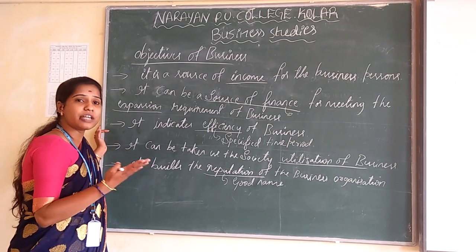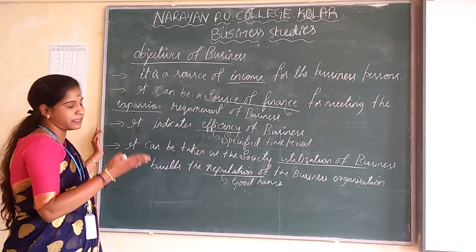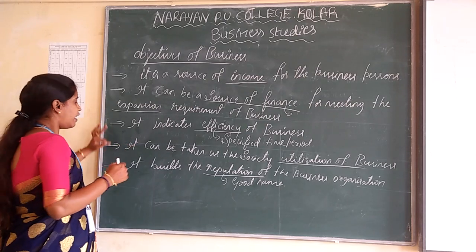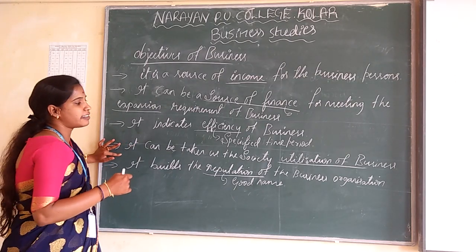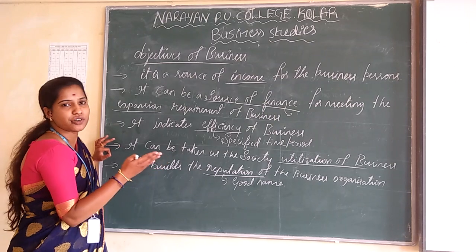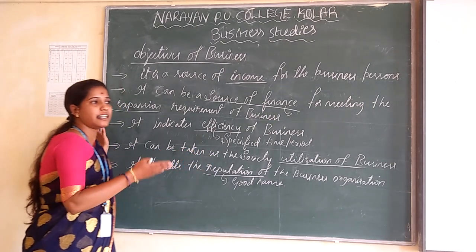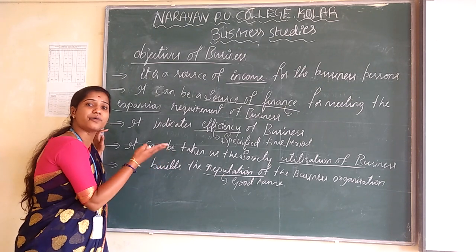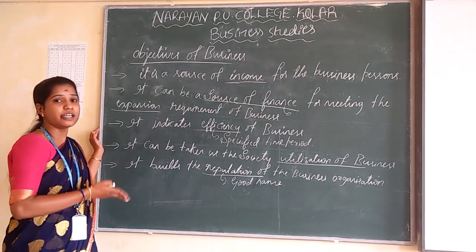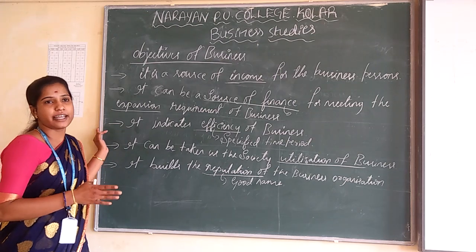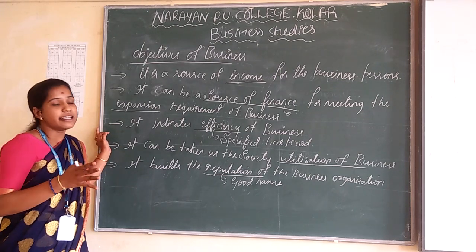Here they have to complete their task within a specified time period. And next one is it can be taken as the society by utilization of business. That means here the utilization of business means the business organizations are going to provide satisfaction to the customers by providing a good quality of goods and services.